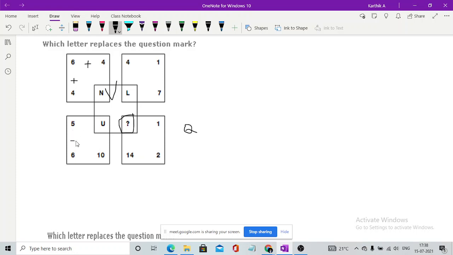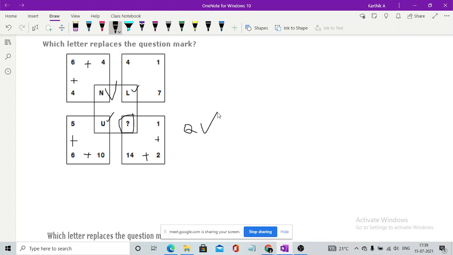Now just go with the other things as well. 6 plus 5 is 11, 9 plus 10 is 21, the 21st letter is U. And 8 plus 4 is 12, the 12th letter is L. Whenever you do this, it is 15, I guess, right? The 15th letter, is that Q? Sorry, the 17th letter. Yeah, it's Q. So Q is the answer.